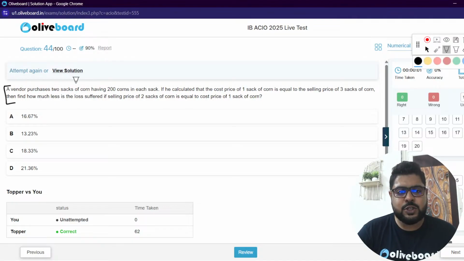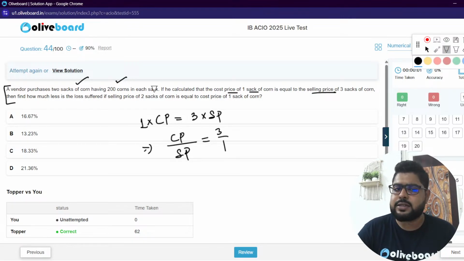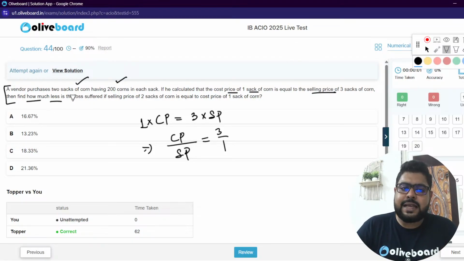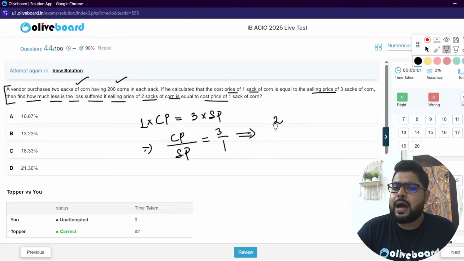A vendor purchases 2 sacks of corn, 200 corns in each sack. He calculated the cost price of 1 sack of corn, CP of 1 sack is equal to the SP of 3 sacks. So CP by SP is 3 by 1, so there is a loss. Find out how much less loss he suffers if he sells 2 sacks. The loss is 2 out of CP of 3, so 2/3 means 66.66%, or 67%, whatever you call it.